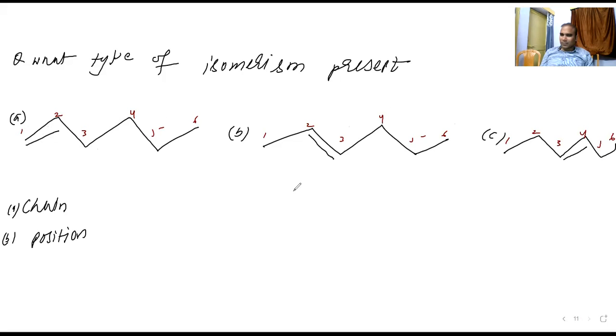So what type of isomerism? Chain isomerism means the number of carbon in the chain should be different. Sorry, sir, it is position isomerism, because the position is different.